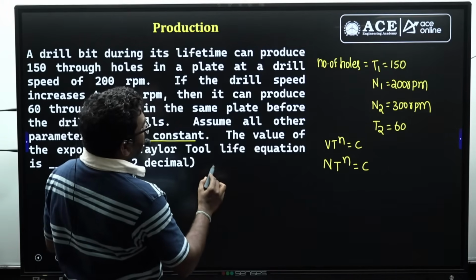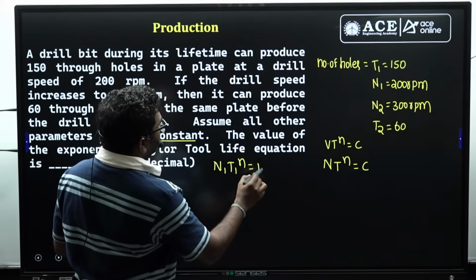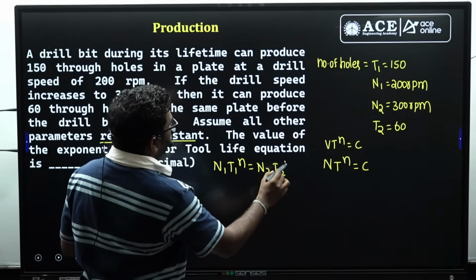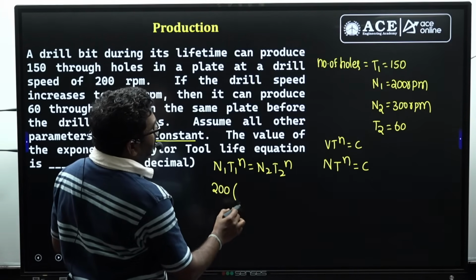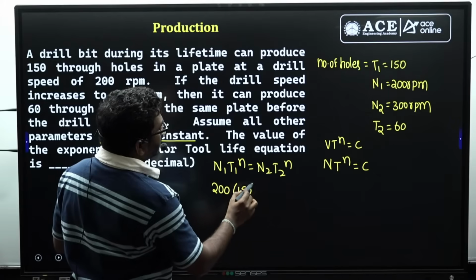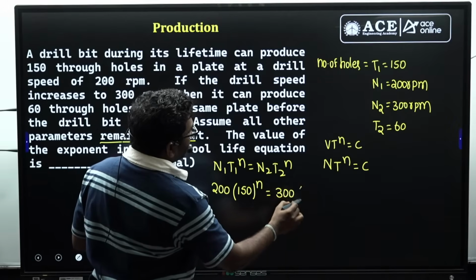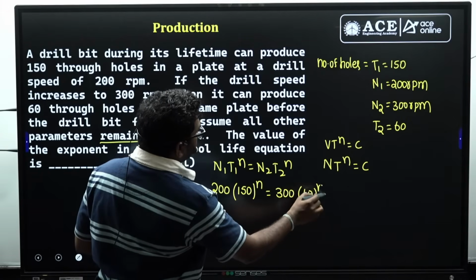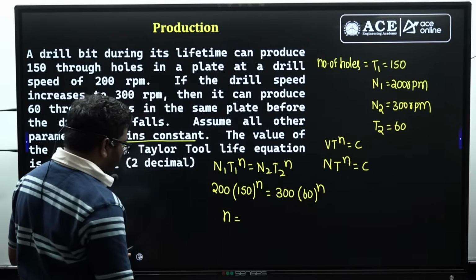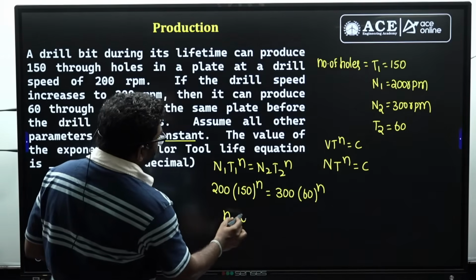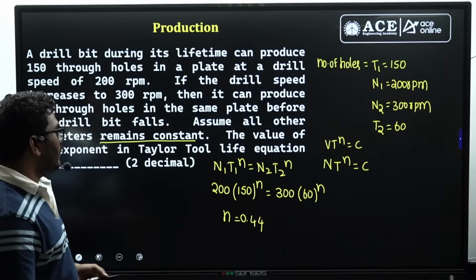Here, N1 T1 power n is equal to N2 T2 power n. N1 is 200, into T1 is 150, power n is equal to N2 is 300, into T2 is 60, power n. Right, by solving this you will get the n value, nearly 0.44.